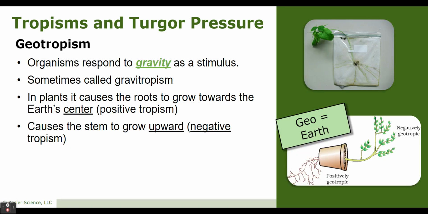Geotropism. Organisms respond to gravity as a stimulus. This is also sometimes called gravitropism. In plants, it causes the roots to go toward the Earth's center, so it makes it a positive tropism. And it causes the stem to grow upward, which is a negative tropism. So roots growing towards the Earth's center, that's positive. Stem growing upward, that's negative.